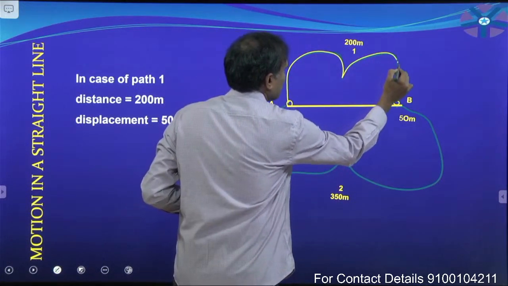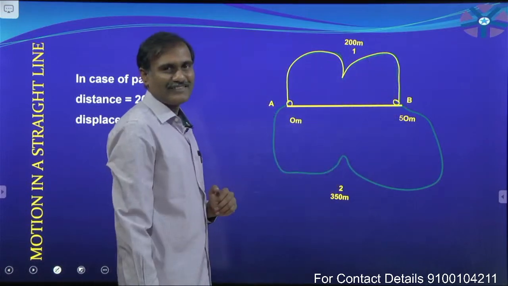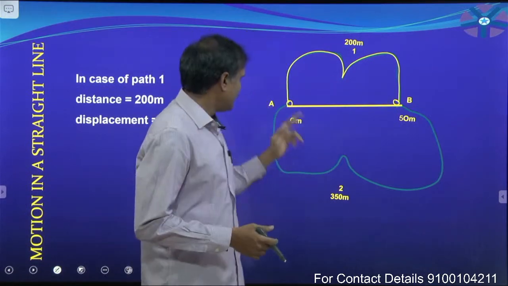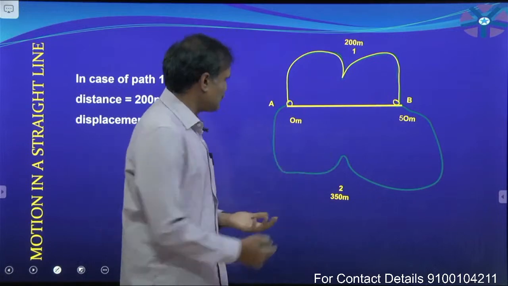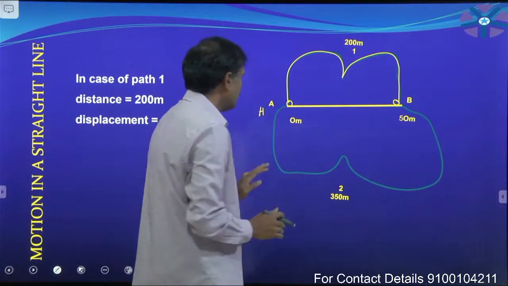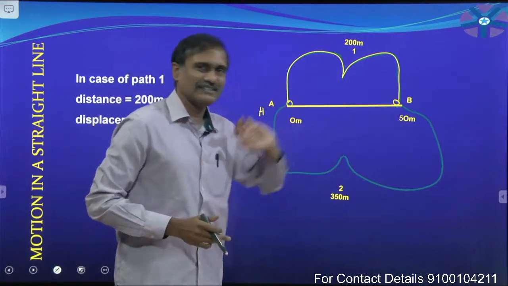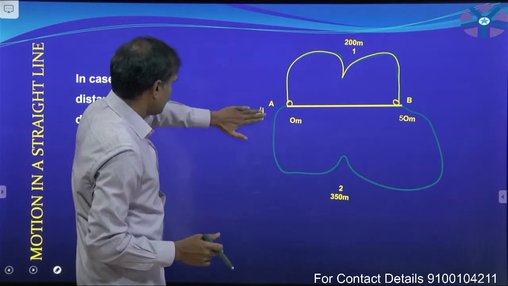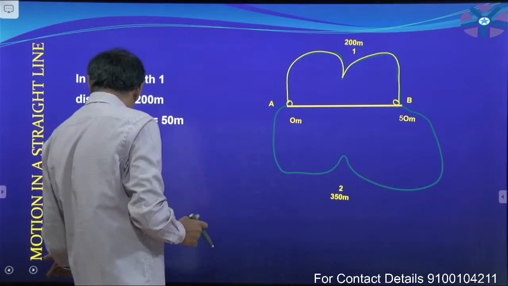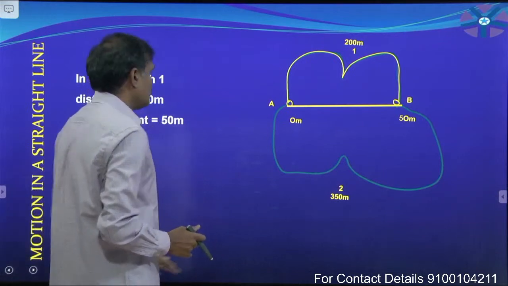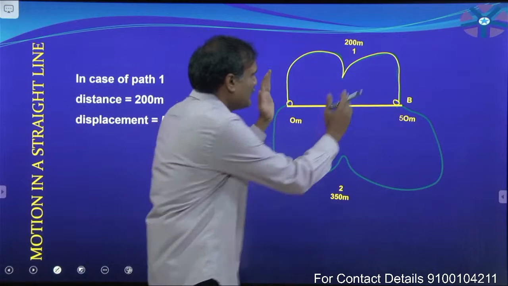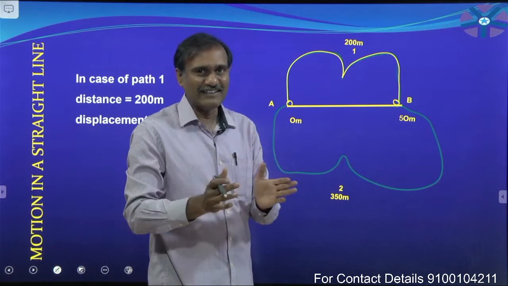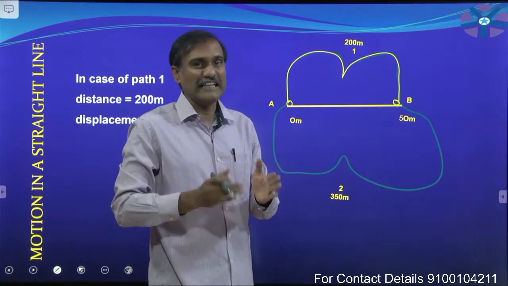Assume there are two towns, A and B. In between these two towns, a deep valley is there.